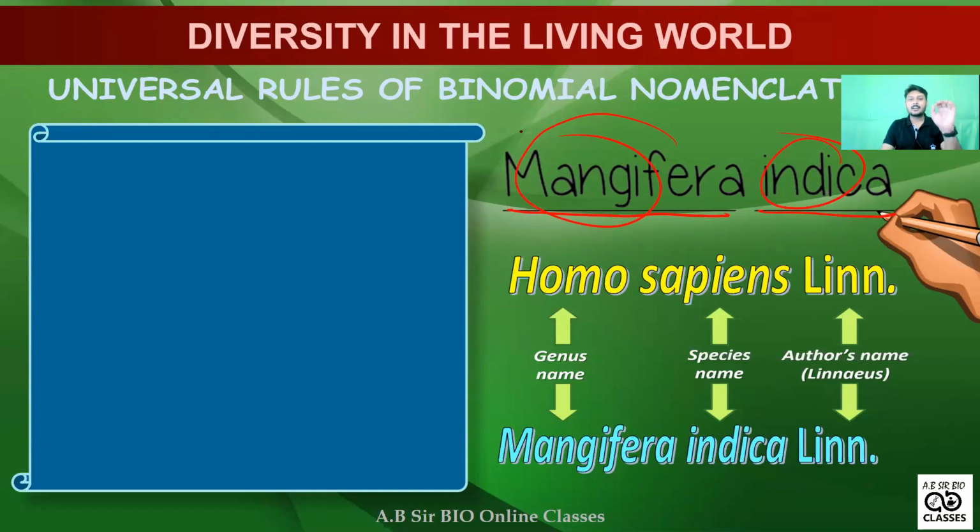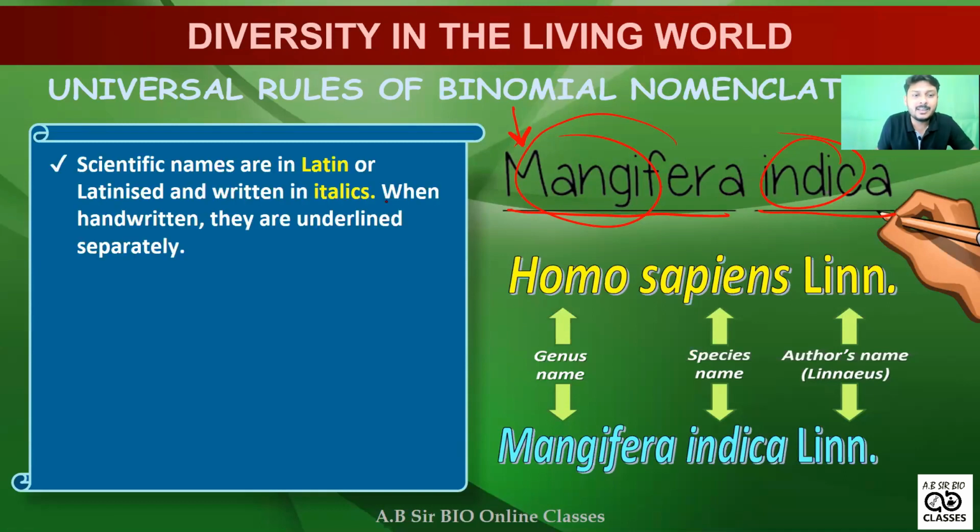In the genus name, the first letter is capital, but for the species name we don't use any capital letter. Genus and species names will be separated. It is usually written in Latin words.